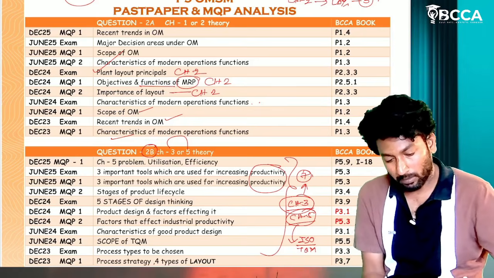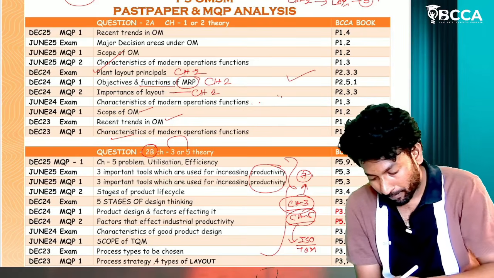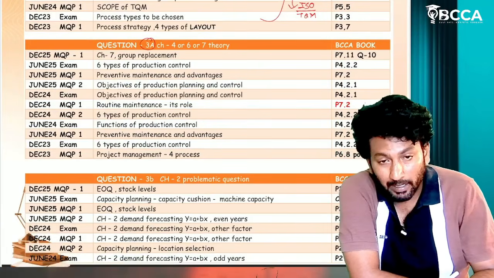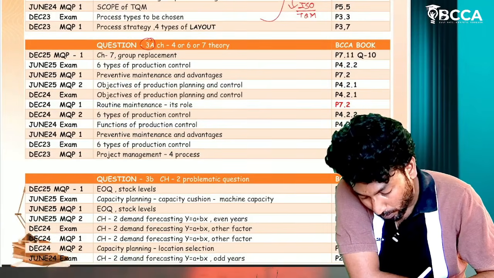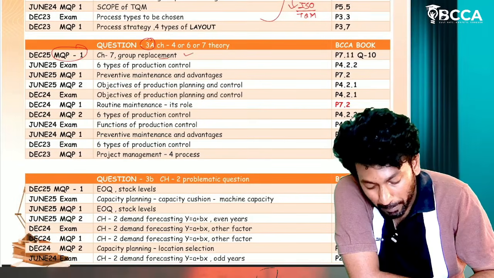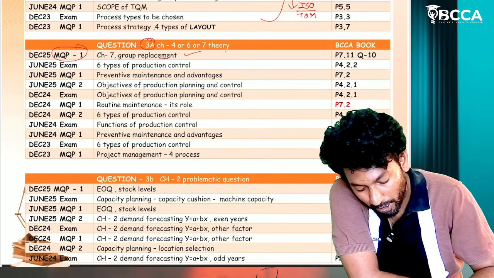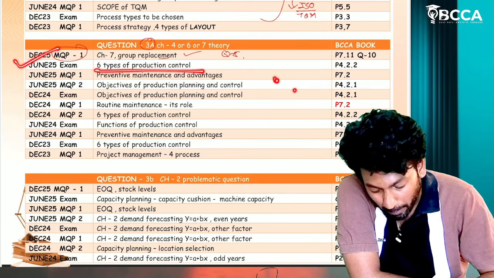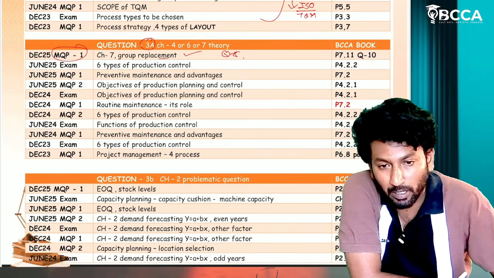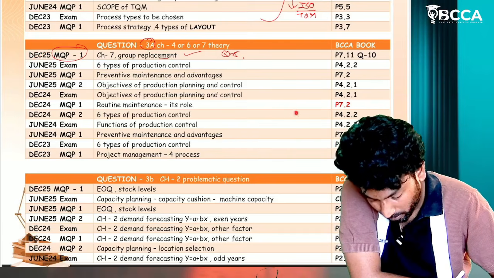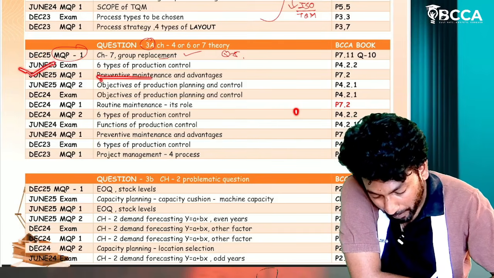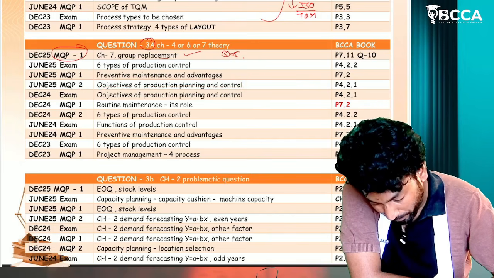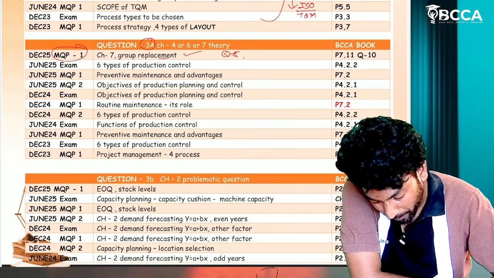Now, next one. Now come to question number 3A. Generally this will be a theoretical question, but in the December 25 MQP they have given a group replacement problem, which generally should be asked in question number 5. Now, coming to the theoretical questions: June 25 exam, six types of production control, types of production controls. June 25 MQP1, preventive maintenance advantages. MQP2, objectives of production planning and control. So chapter number 4, chapter number 7, chapter number 4.